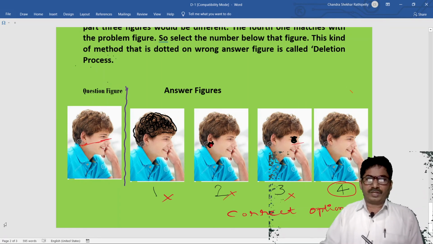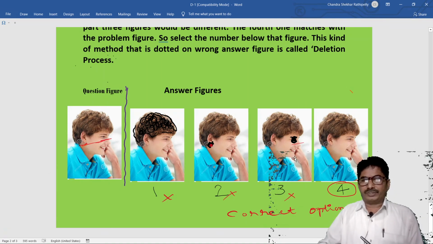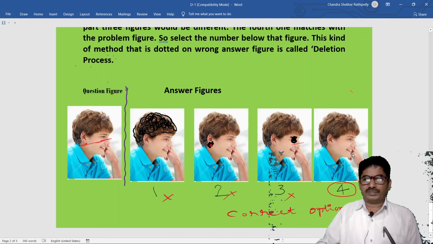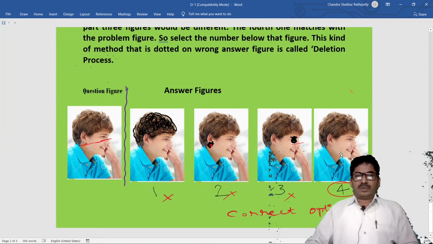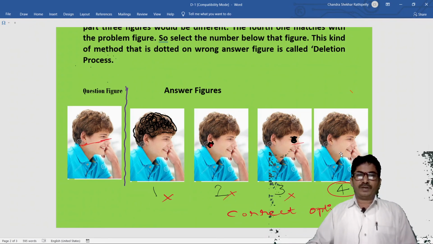Every part is the same, every part is similar to the question figure. So the fourth one is exactly correct. Okay children, this is a very easy part. I think you understood well.